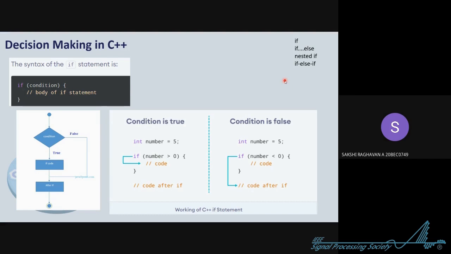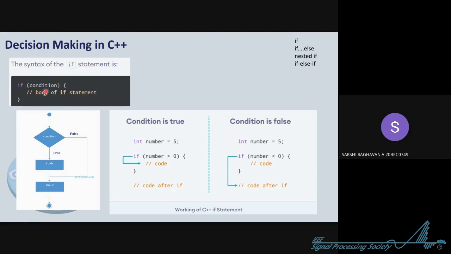Now, the first decision making statement that we are going to take is if. So here is the syntax of if. We write if in small letters, and then you can take this space, or you can avoid it as well. It depends upon the coder. Then you take the round brackets, open and close, and inside that you type the condition. Based on the desired task you want to perform, you specify the condition, and then this curly bracket specifies the body of if, from where the body of if starts and where it ends. Okay, this is the syntax of if.